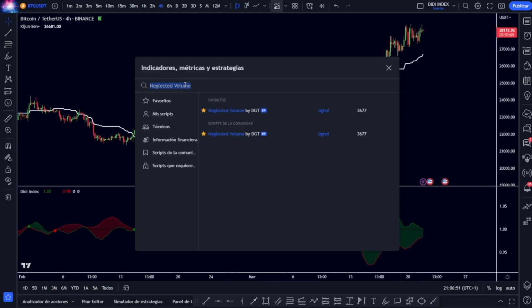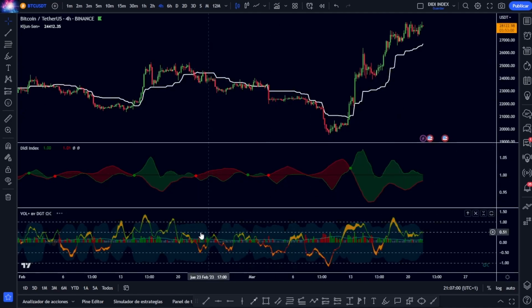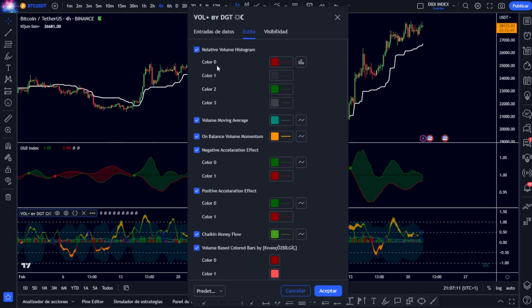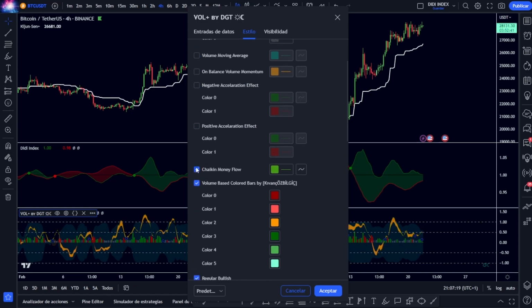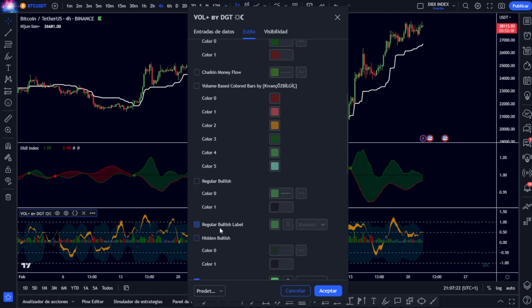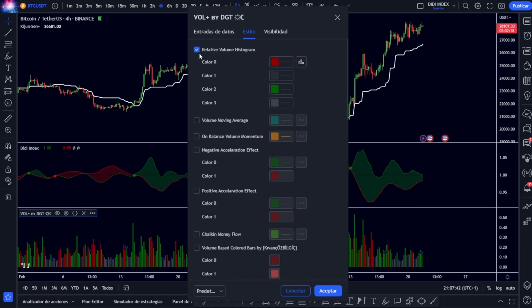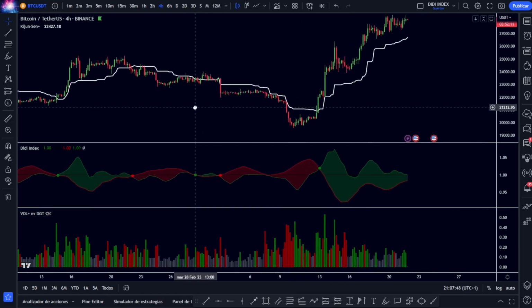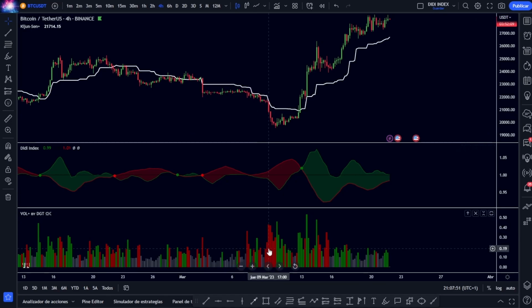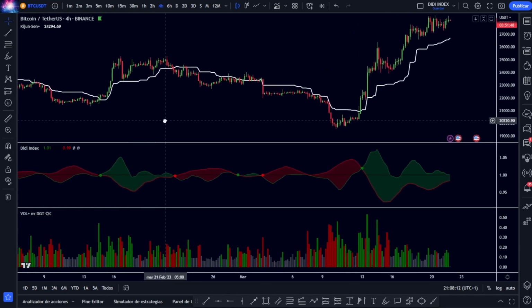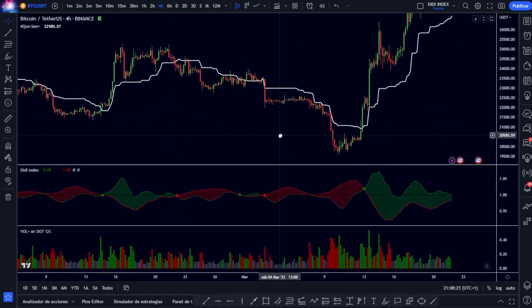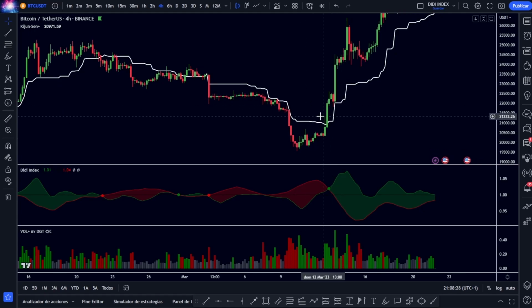Finally, we look for relative volume in our indicators, and we take this one here, click, and we will get a lot of data. But we are only going to use the relative volume histogram that it gives us. The rest of the parameters we will remove. We are going to eliminate everything, until we only have this histogram, and you will see how much cleaner everything is. We leave that histogram, because the only thing we will need from this third indicator is to indicate whether we have enough positive or negative volume at those key moments to make an entry, and if not, to avoid a false entry.